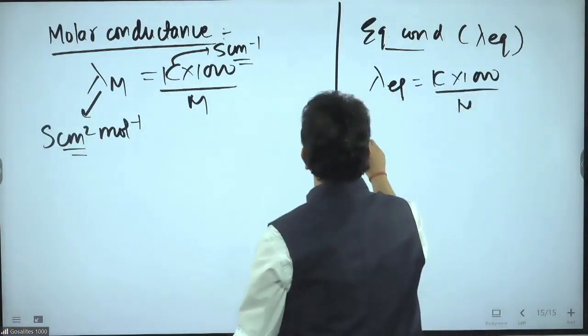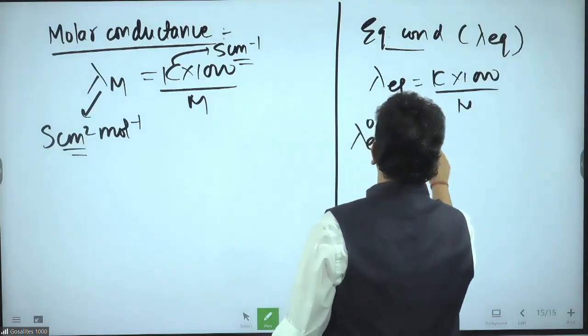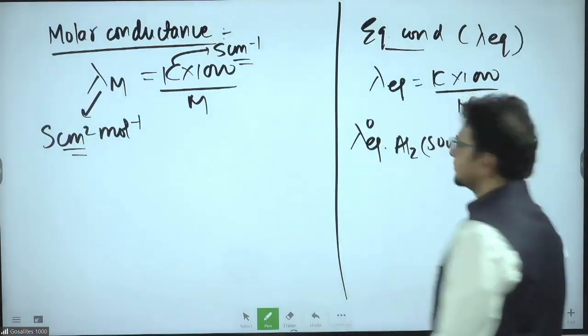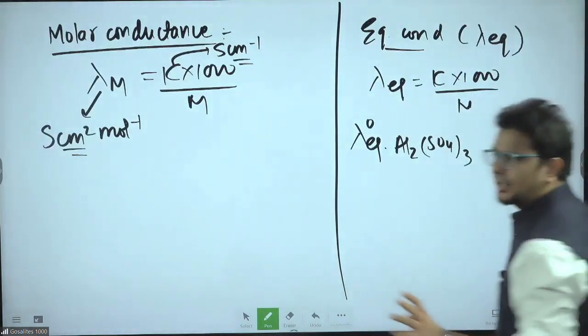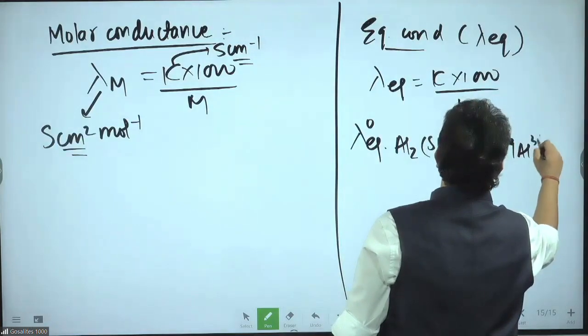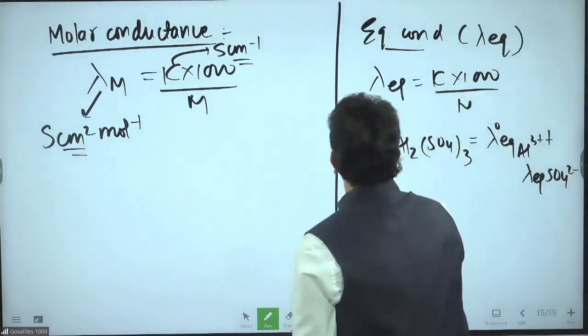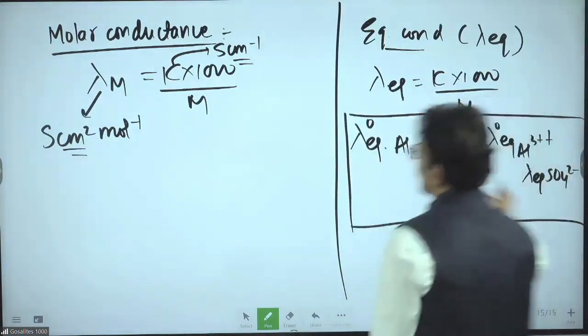For example, you have to find the lambda equivalent of Al2(SO4)3. That is equal to lambda equivalent of Al3+ plus lambda equivalent of SO4 2-. You will understand once I write this example.